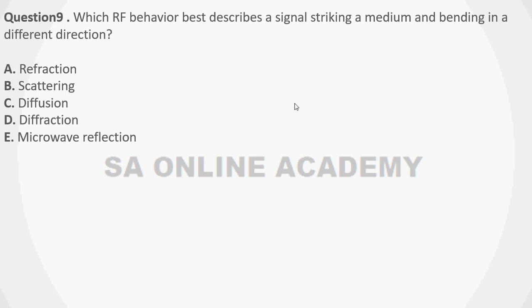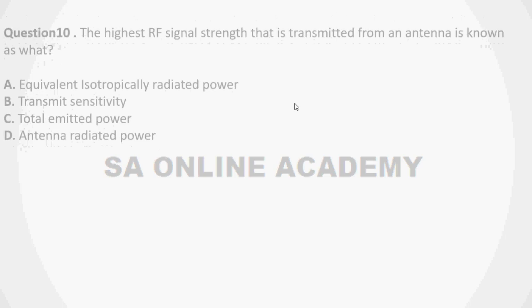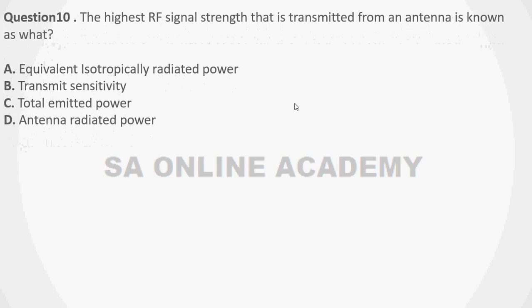So option A is refraction, B scattering, C diffusion, D diffraction, E microwave reflection. Next question, question 10. The highest RF signal strength that is transmitted from an antenna is known as what? EIRP, equivalently isotropically radiated power, transmit sensitivity, total emitted power, antenna radiated power.